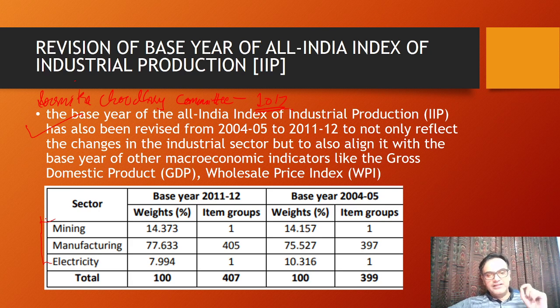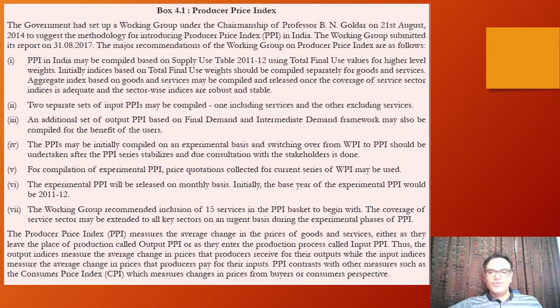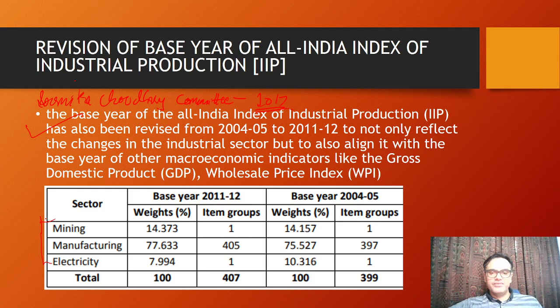And within IIP, there is something called core IIP. You should also know what all different industries are there. Right now within core IIP, the maximum weightage is assigned since 2017 to petroleum kind of products. Before that it was electricity, but now it is refined petroleum products. Remember that. The core IIP is right now around 40.32% of IIP. This kind of information about IIP is very important. It is asked time and again in newspapers.